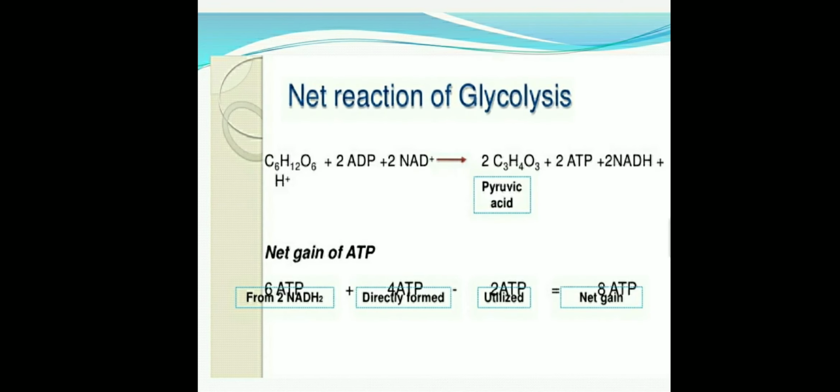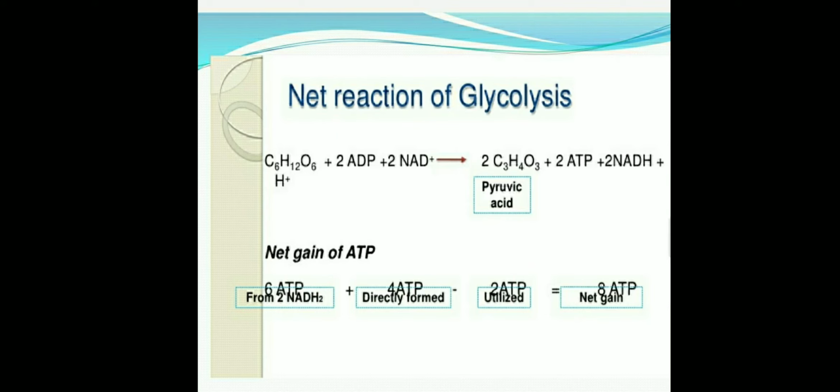So overall in glycolysis there are 10 steps and 10 reactions. In these 10 reactions, glucose is converted into pyruvic acid and 2 molecules of pyruvic acid are formed. So this process is called glycolysis. So in glycolysis, now it is the net reaction of the glycolysis.